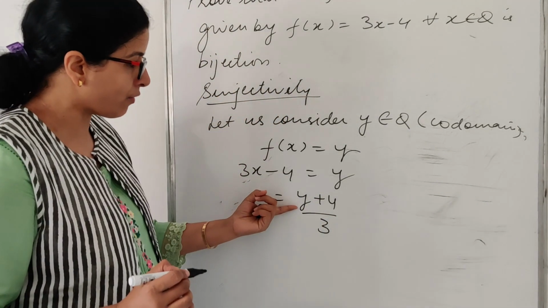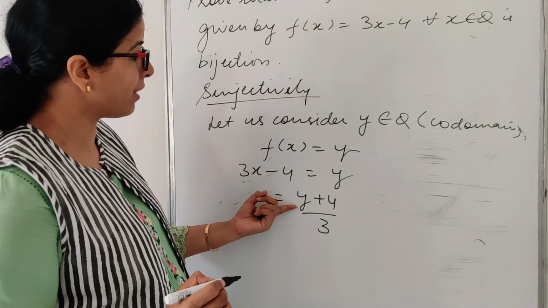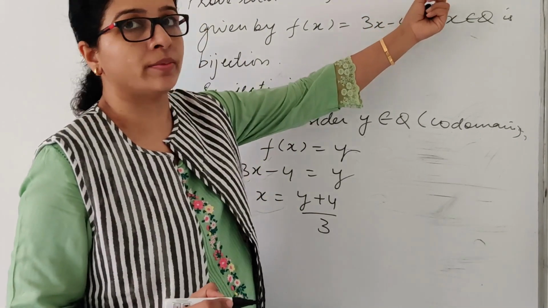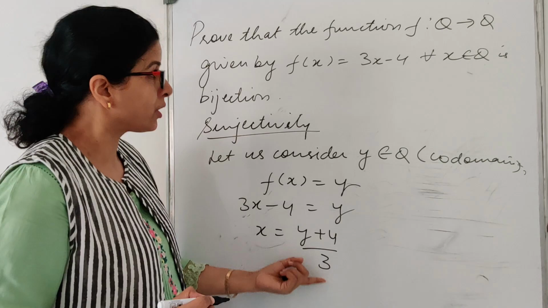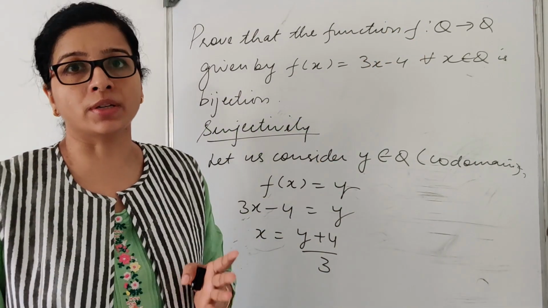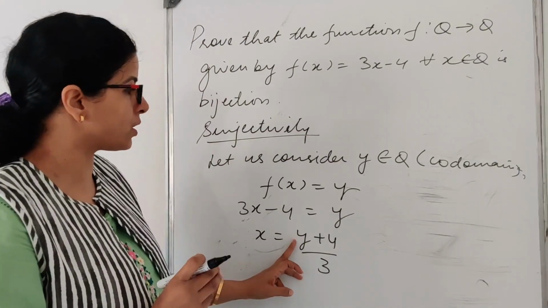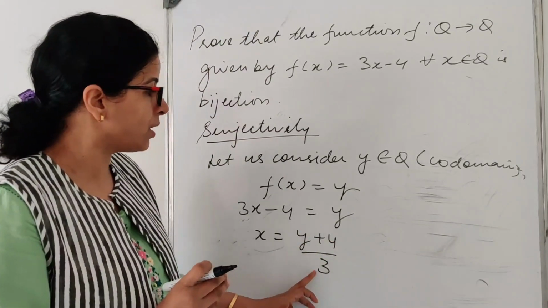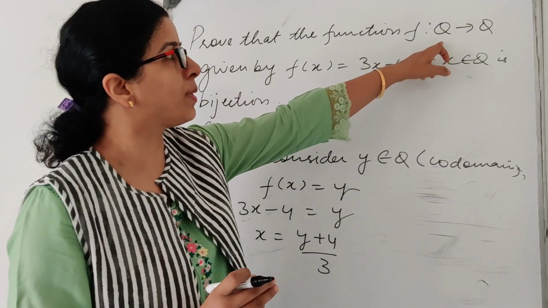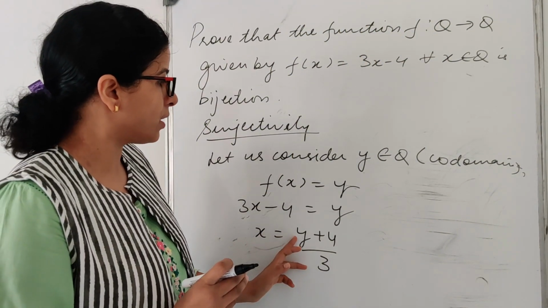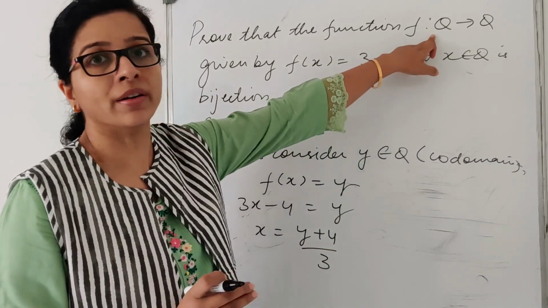So for every y, I have an element in my domain, right? Because Q is rational numbers. If you substitute 0, 0 plus 4 by 3, so I have 4 by 3 in my domain. If you substitute any other value, say 3, 7 by 3 again belongs to the rational numbers.